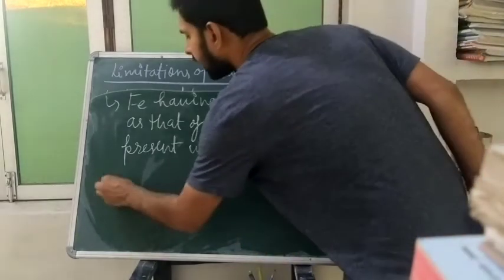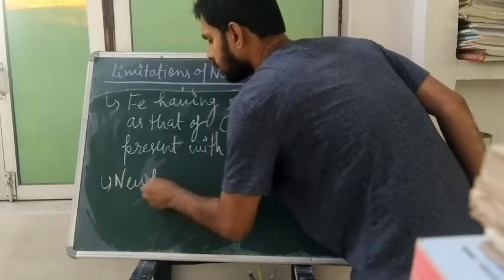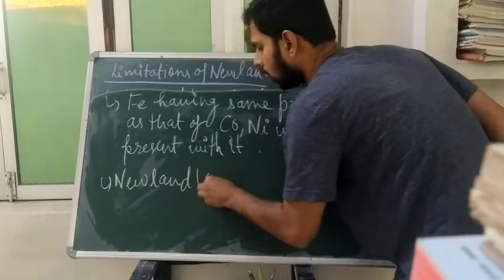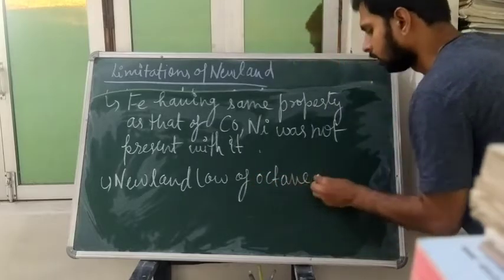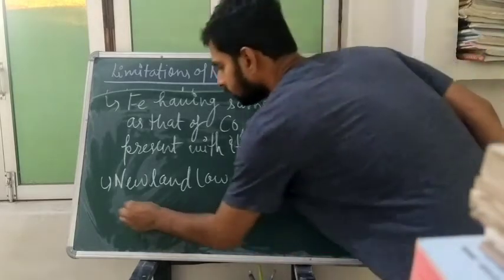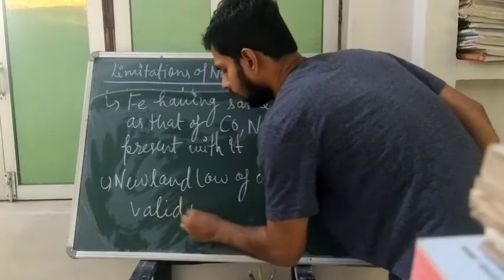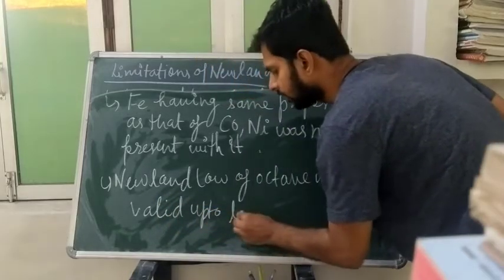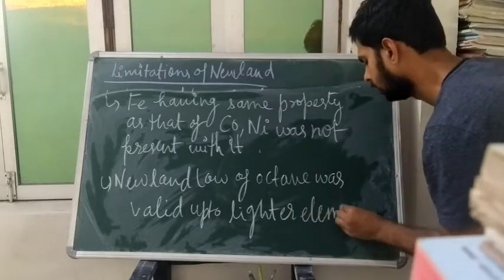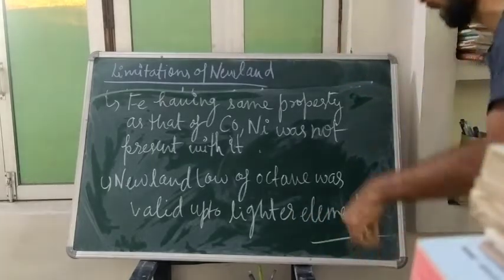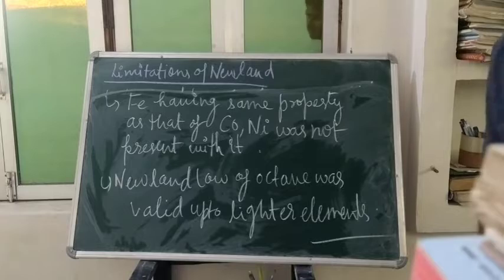And fourth, you can say that Newlands' law of octaves was valid up to lighter elements. Okay, so you will have a question from it. Can I have the screenshot?